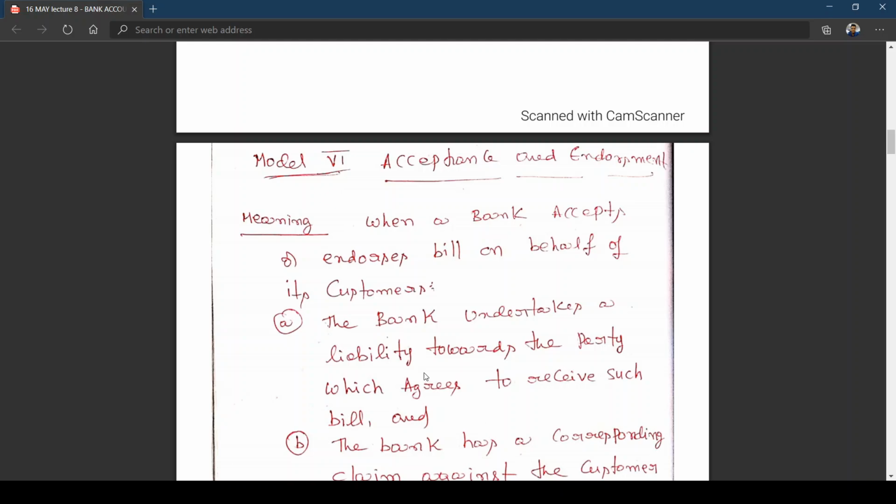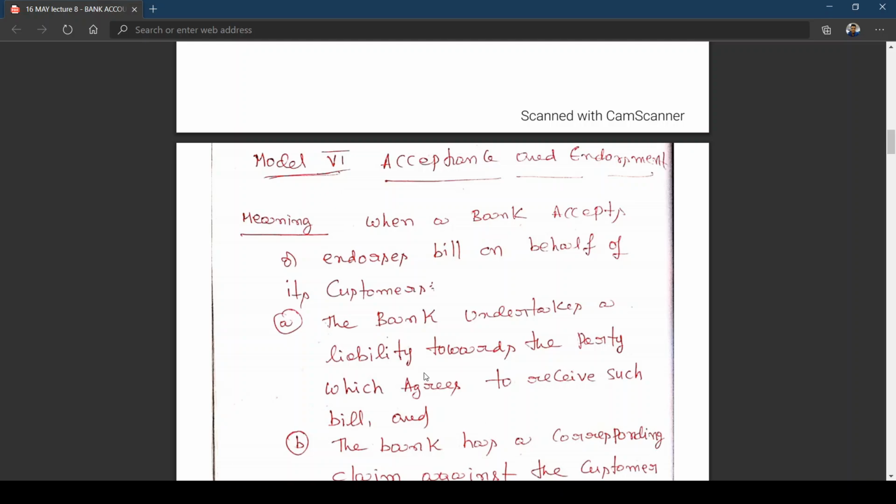A customer of the bank, or a client of your bank, is accepting a bill which is drawn by his creditor.